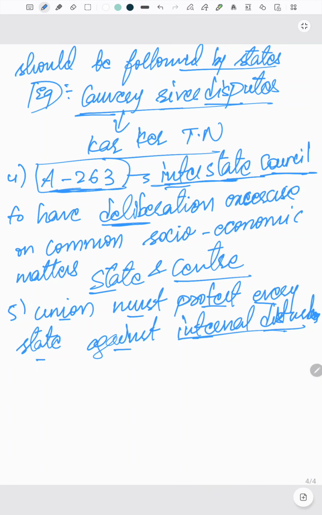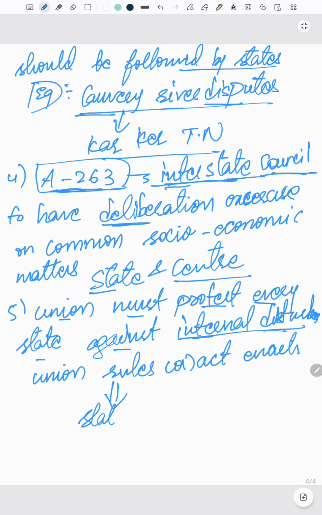In order to protect like this, whatever the rules or acts the union enacts, they should be followed by the state. Okay, so what if it doesn't follow?